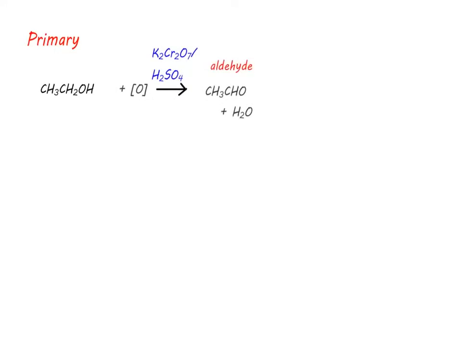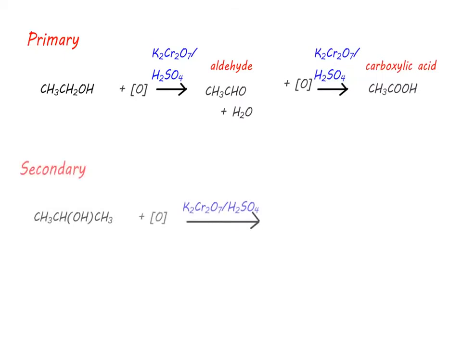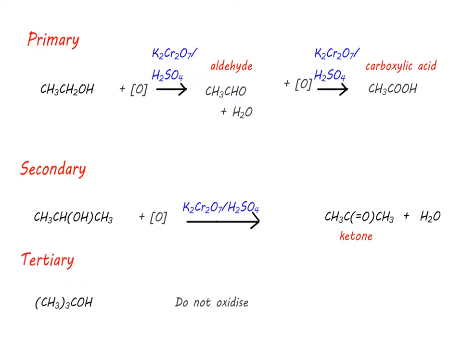To summarize, primary alcohols are oxidized first to aldehydes, and if you want the aldehyde, you need to distill immediately. If you reflux the mixture with an excess of potassium dichromate, the aldehyde undergoes oxidation to a carboxylic acid. Secondary alcohols are oxidized to ketones. Tertiary alcohols are not oxidized as the carbon-to-carbon bond is resistant to oxidation.